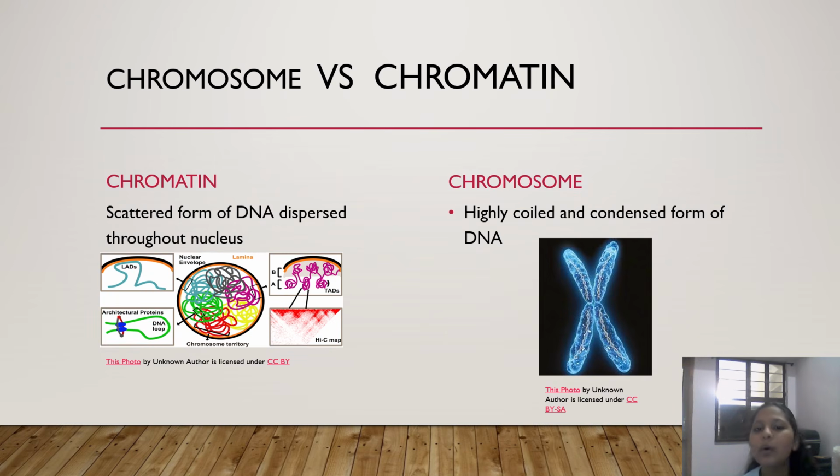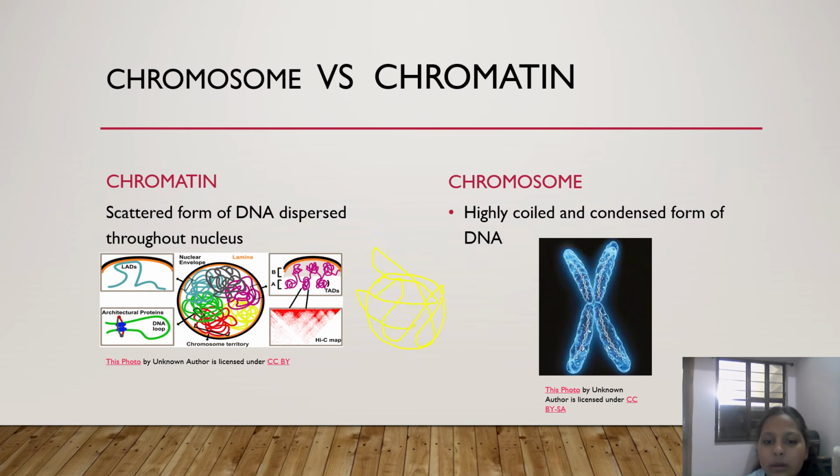This is chromosome and chromatin. What is chromatin? Chromatin is basically the scattered form of DNA lying throughout the nucleus. If you see, suppose this is the area where DNA is kept, and this is the DNA.